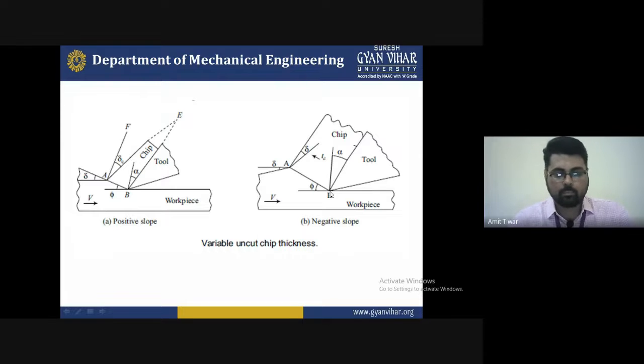So this diagram shows that if you are selecting the appropriate parameters for the metal cutting, the positive slope will be there, and the negative slope will be there when you are doing the uncut, or if we are selecting random parameters for the metal cutting, which may sometimes be dangerous and reduce the quality of the machining.